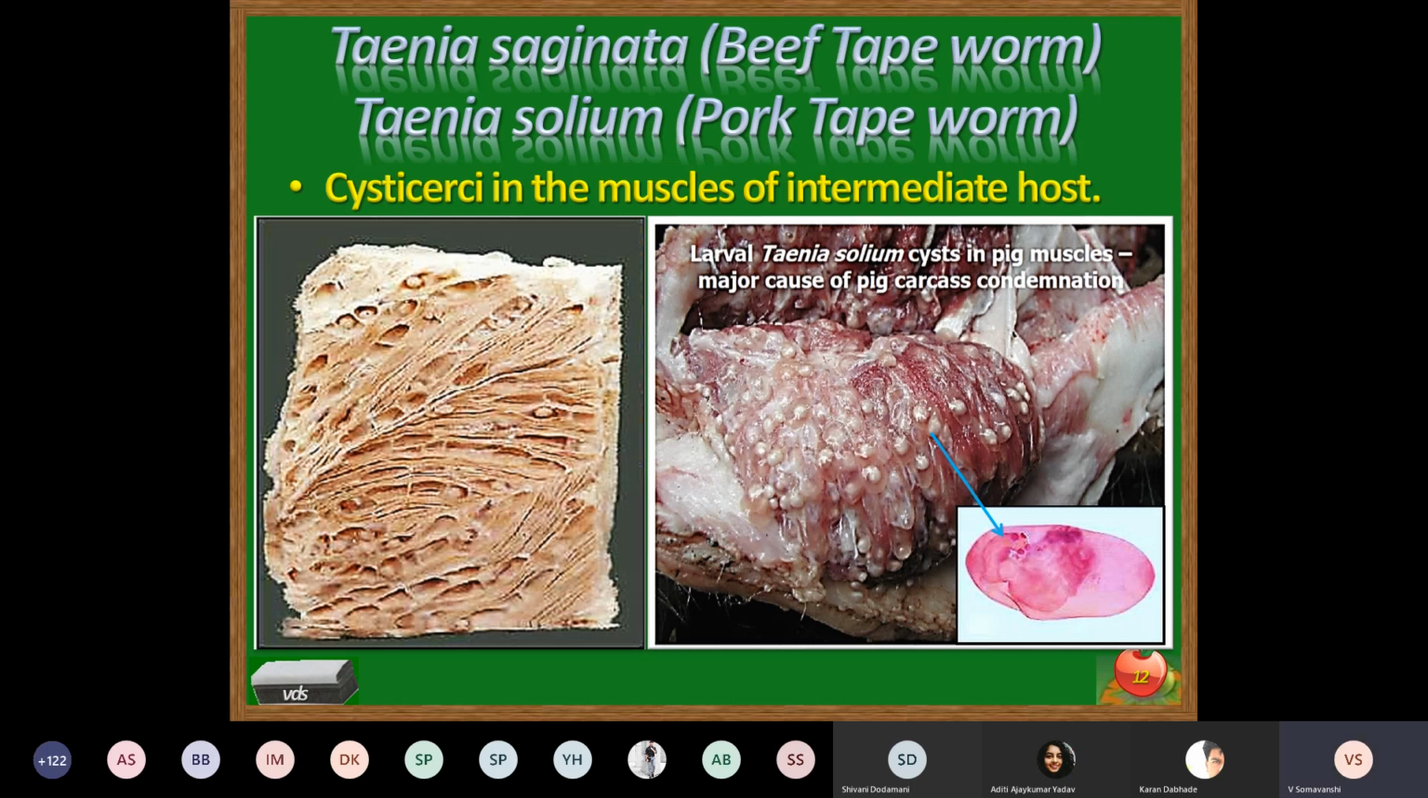So for identification of species, it is necessary to observe the segments for the presence of uterus and its lobes, or the mature segments for the number of ovaries and number of testes, which may differentiate the particular species. Even the size of the segment, the breadth and length, may also differentiate the parasite.